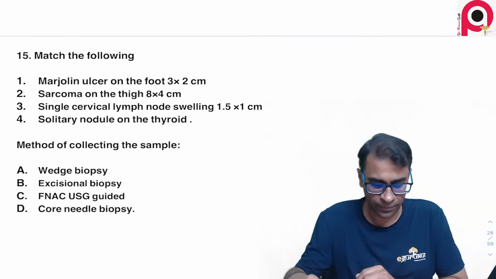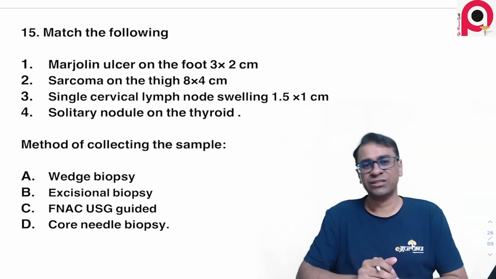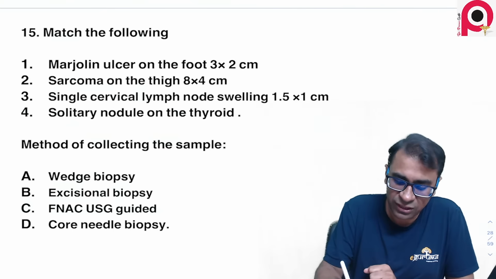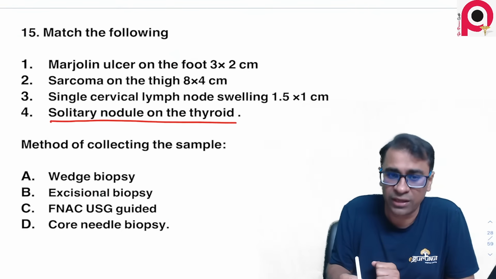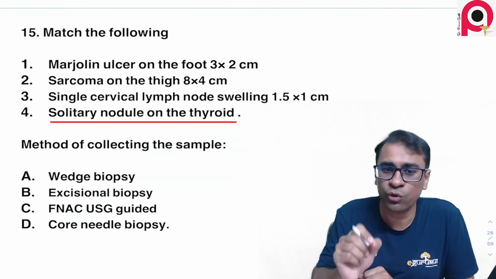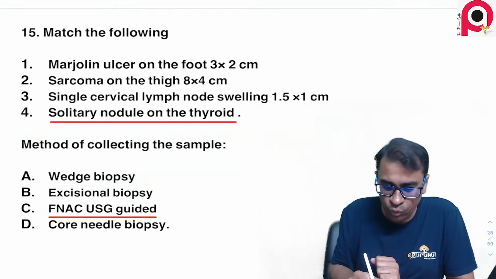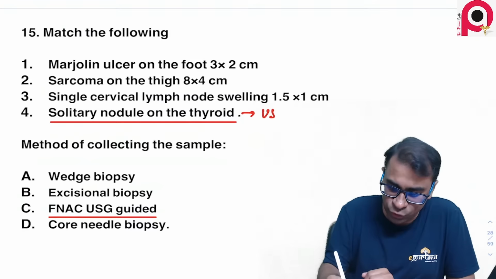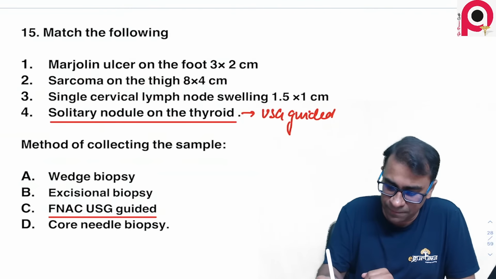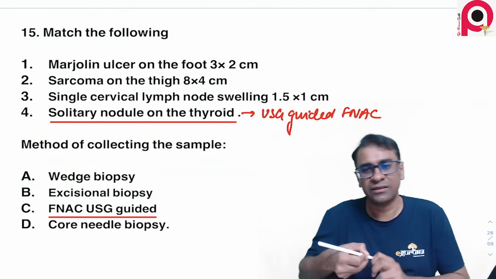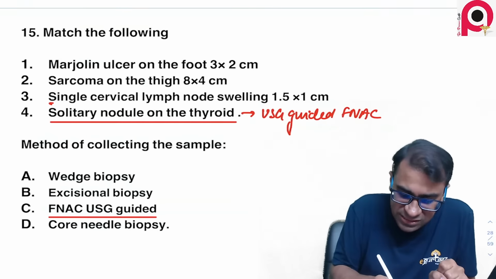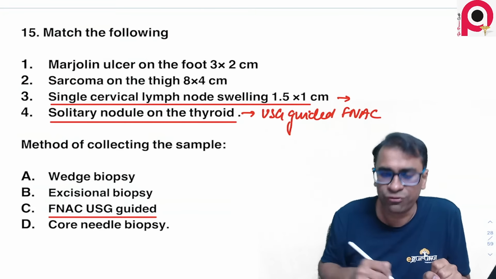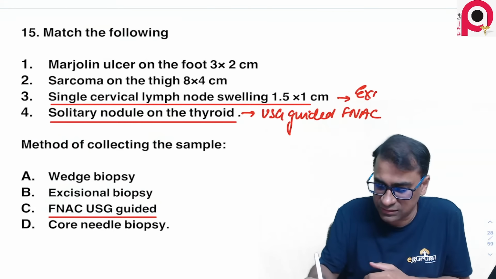Next question. Match the following. Now look, what is it talking about? I think what you should understand is, if the question is asking about a solitary thyroid nodule, a thyroid nodule can be sampled by FNAC, that too ultrasound guided. So at least you should mark this one as USG guided FNAC. I think this is one thing that should be clear. If it is a single cervical lymph node, if there is one small lymph node, excise it, so do excision biopsy.